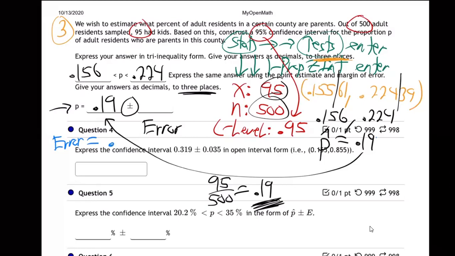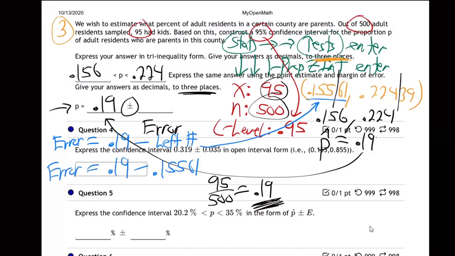It's going to be the 0.19 minus the left number, meaning that number. You might say, well, can't we just use 0.156? Well, that's a rounded number. It's not smart to use a rounded number. Never use a rounded number to figure out a new answer. Go back to the original. So it's going to be 0.19 minus 0.1556.